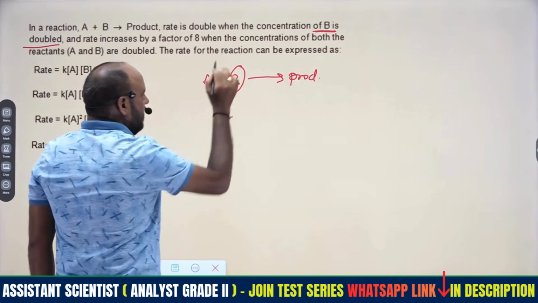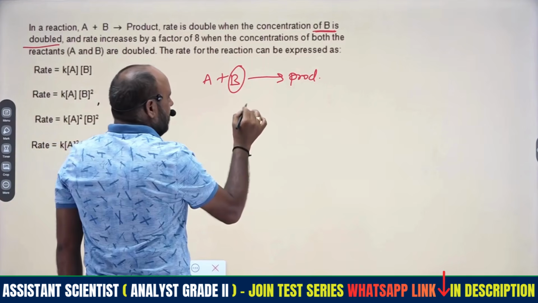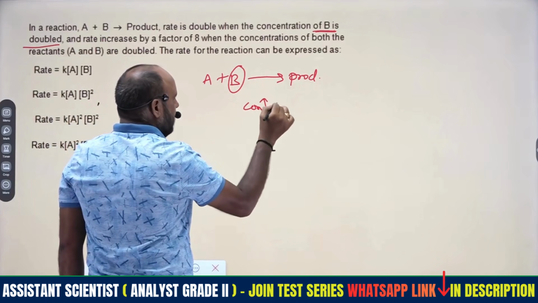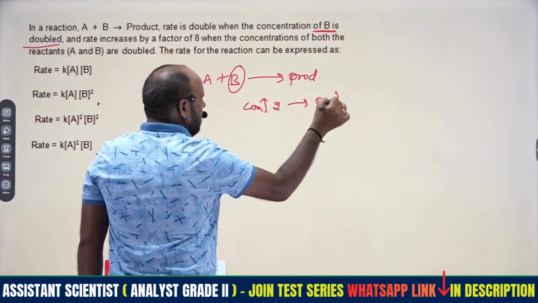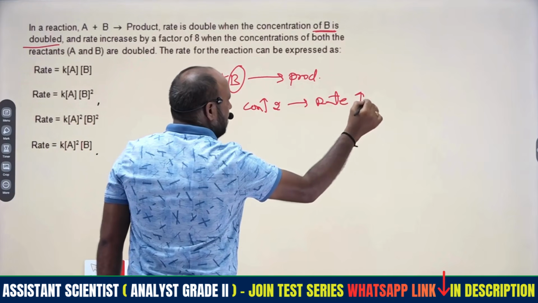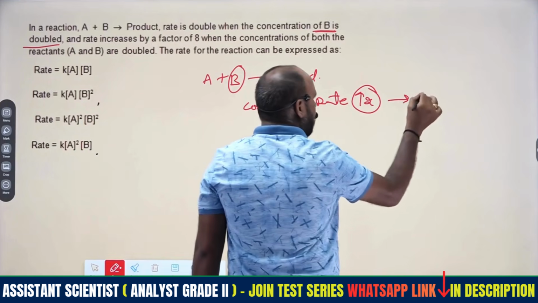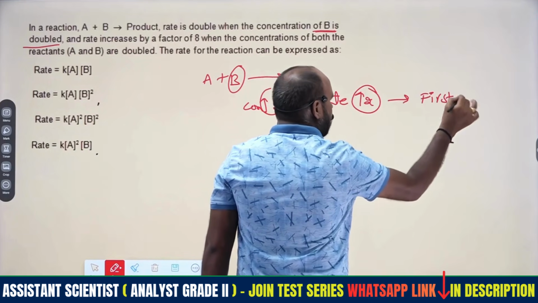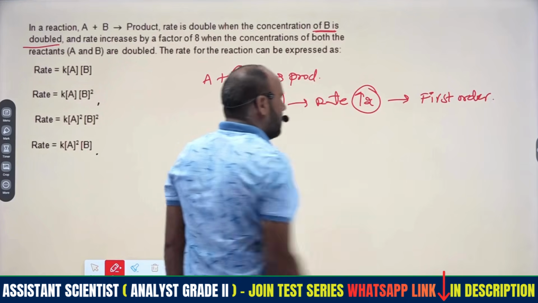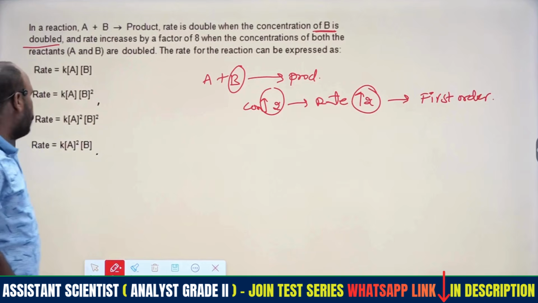So we are going to explain about B. As the concentration is doubled, the rate also doubles, right? The rate increases 2 times. By doubling the concentration, the rate doubles, hence that follows first order kinetics. So therefore B follows first order kinetics, right?